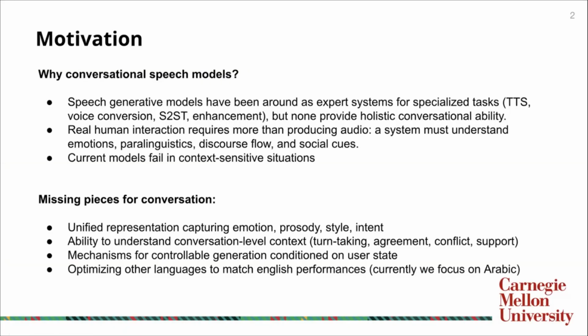Current speech models are good at tasks like text-to-speech, but they can't really converse. Real conversation needs understanding of emotions and social context, not just producing audio. What is missing? Unified representation for emotion and styles, conversational level understanding like turn-taking, and generation that adapts to the user states. Plus, Arabic is underserved in current speech AI. Our goal is to build a model that actually listens and responds appropriately.